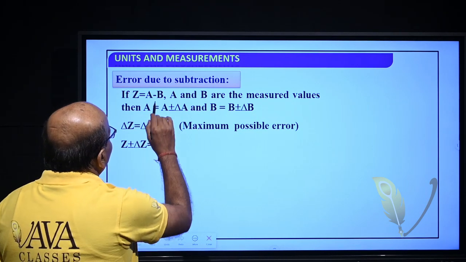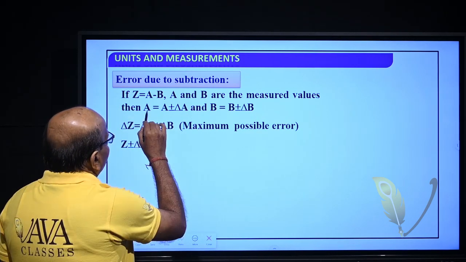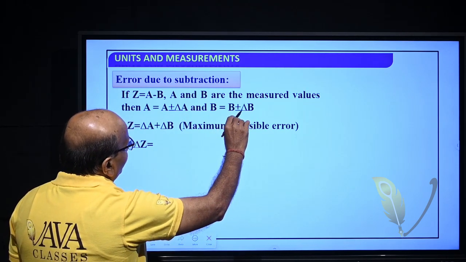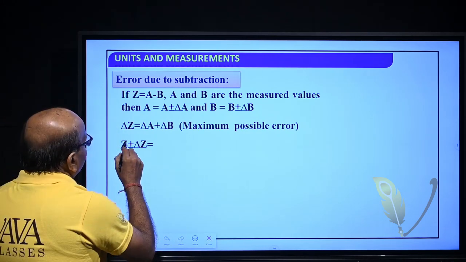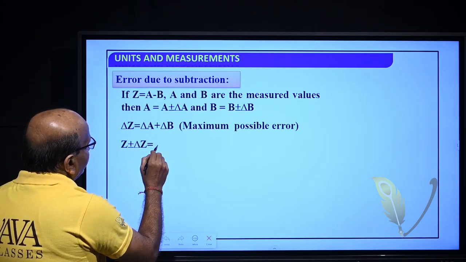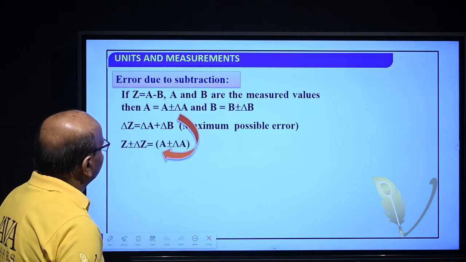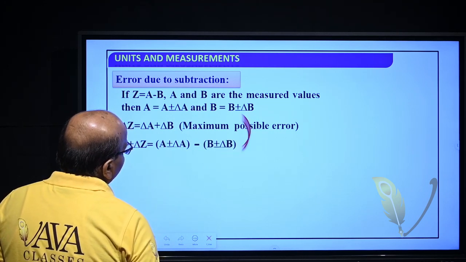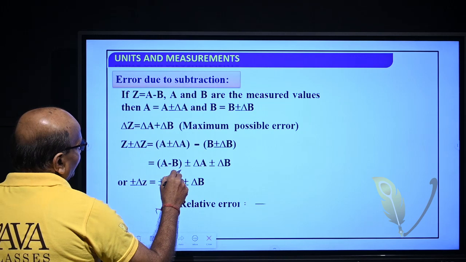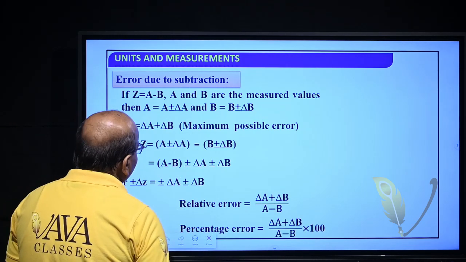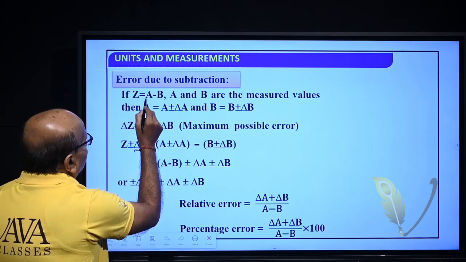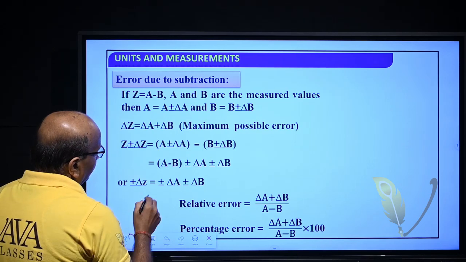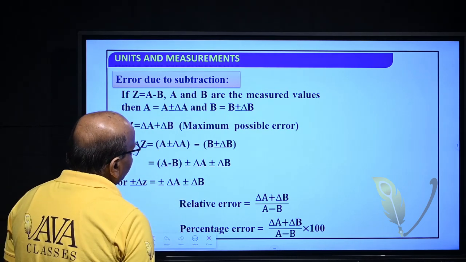If Z is equal to A minus B, similarly we can write A is equal to A plus or minus delta A, B is equal to B plus or minus delta B, and let now Z plus delta Z is equal to A plus or minus delta A minus B plus or minus delta B. Then you can write A minus B plus or minus delta A plus or minus delta B. Since Z is equal to A minus B, we cancel both sides. Therefore, we get delta Z is equal to plus or minus delta A plus or minus delta B.